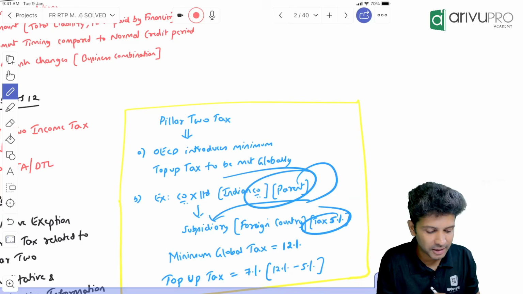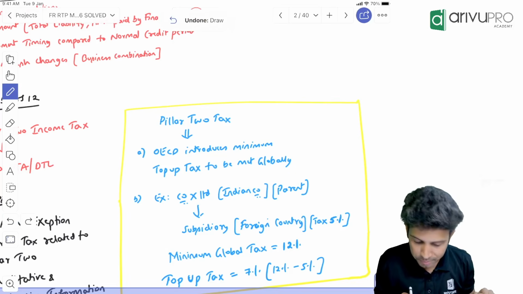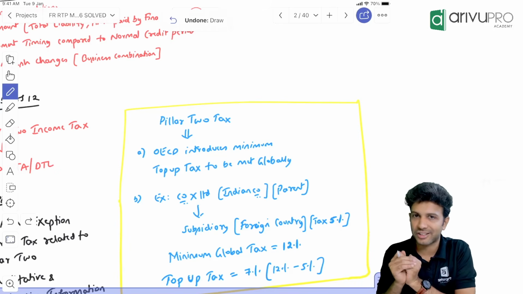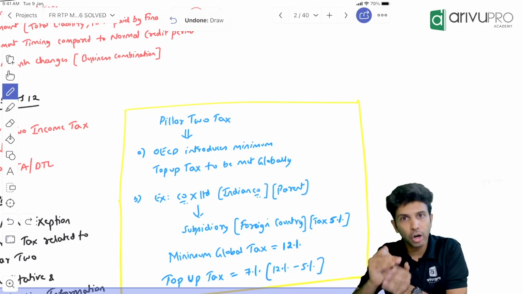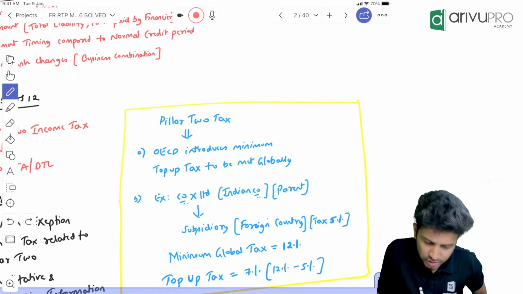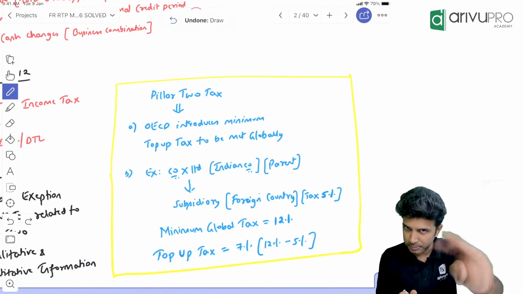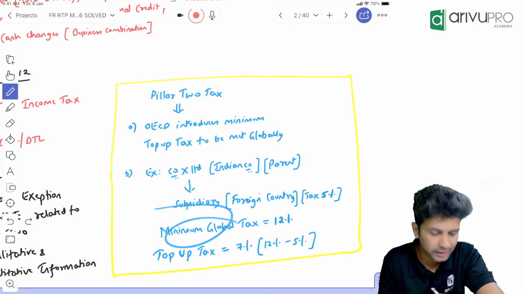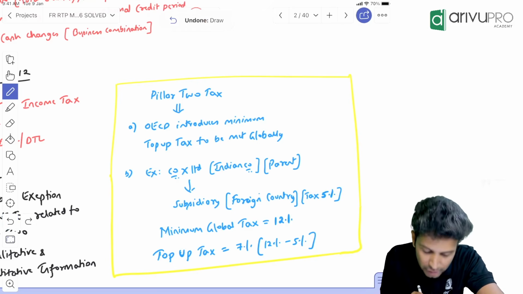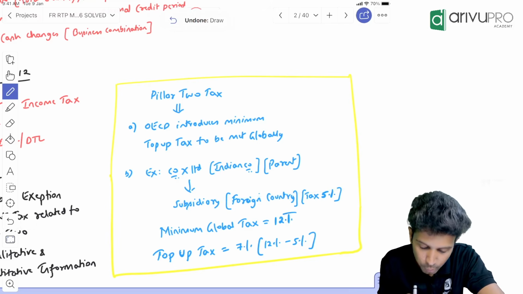If the parent does the same transaction, they may have to pay 30% plus tax on that income. But if the subsidiary does the same transaction and gets the income, it is subject to only a 5% tax rate. So the parent may push a lot of transactions through the subsidiary's books. Hence, to avoid this, the OECD committee was formed, saying if you have a foreign setup, a subsidiary or foreign operation, and you are operating in a country, you can't just pay that country's tax. You have to pay a minimum global tax of 12%. So because of this OECD agreement, the subsidiary will not pay 5% tax. They'll have to pay 12%.